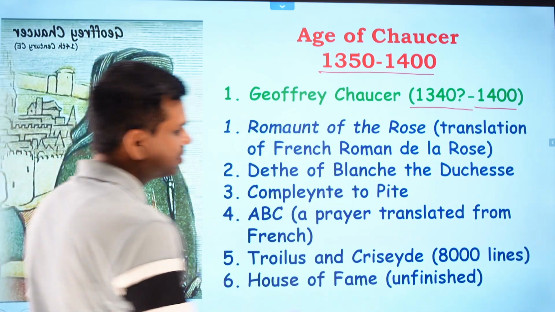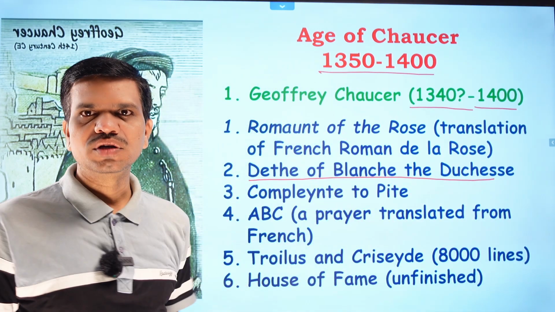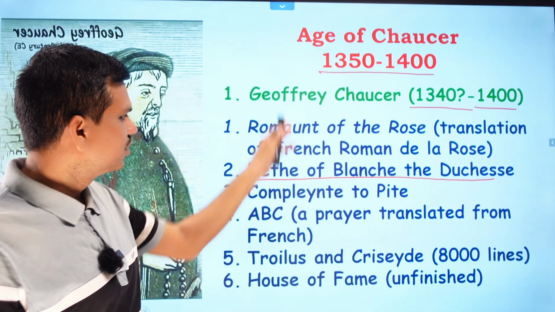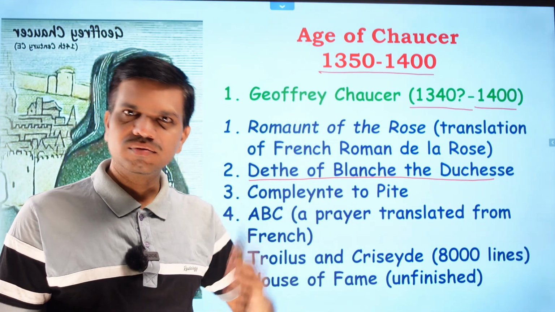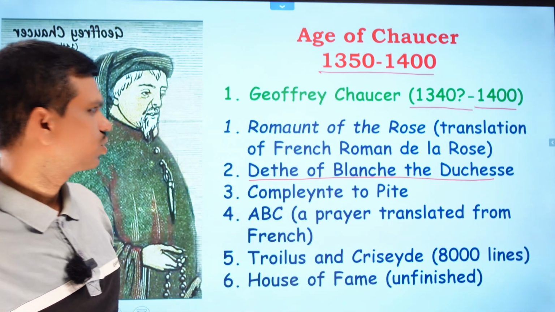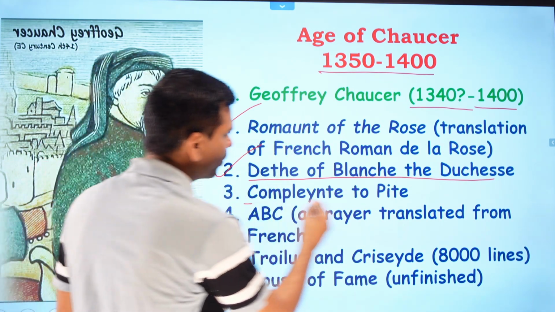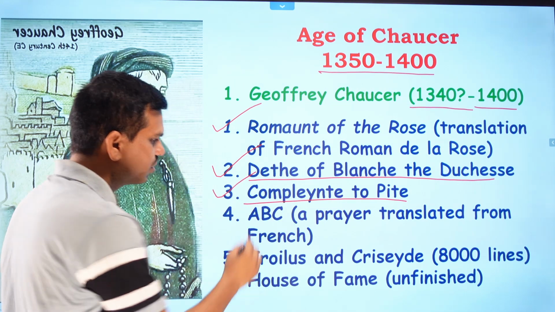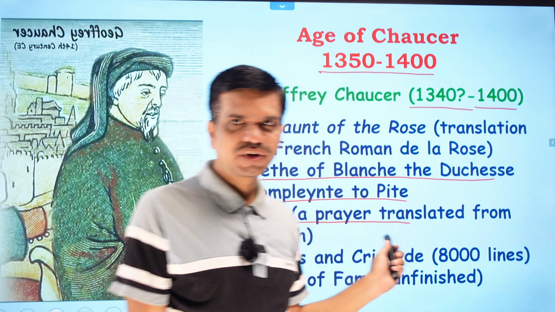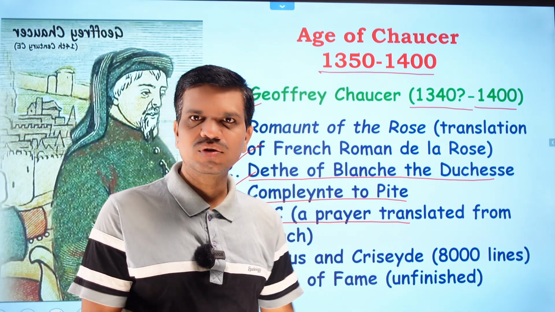Second, Death of Blanche the Duchess. This work also is important, composed by Geoffrey Chaucer. Actually, Geoffrey Chaucer's works have been divided into three periods, and these works are in the first period, second period or third period. So this is the kind of categorization we have regarding Geoffrey Chaucer. This also comes in the first period, this also comes in the first period. Then we have Complaint of Pity in the first period, and ABC also in his first period. ABC is a prayer translated from French.